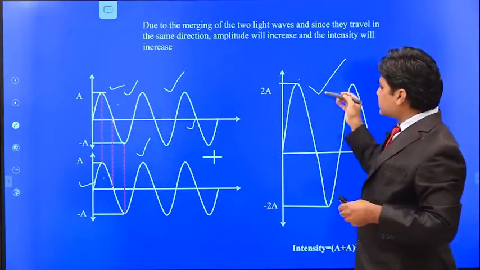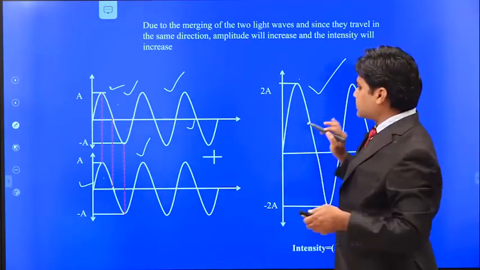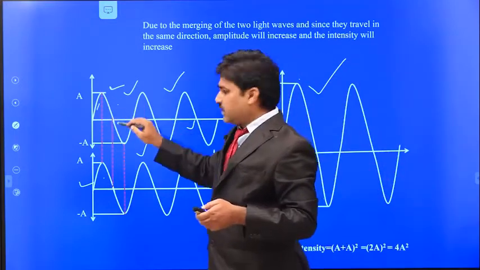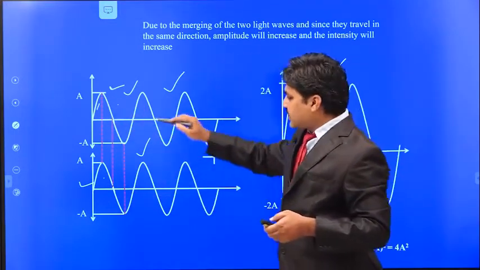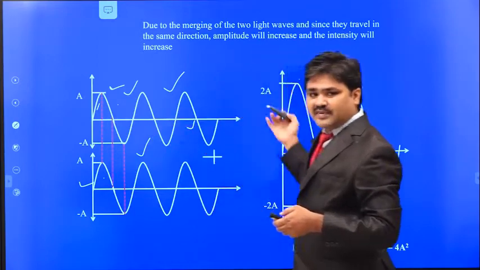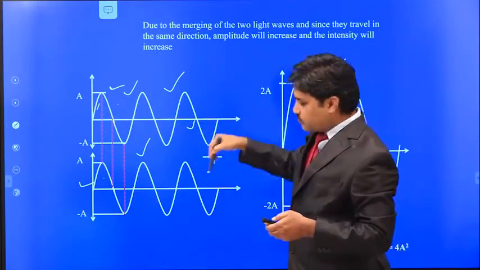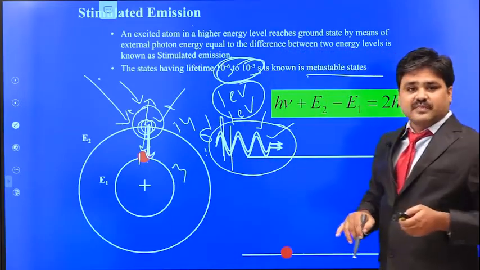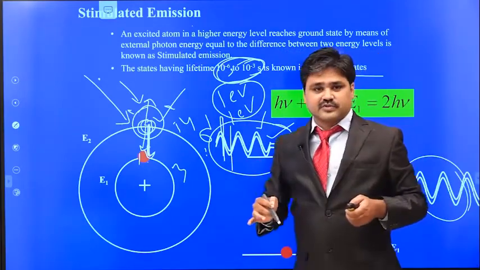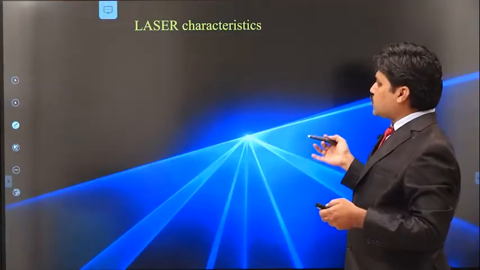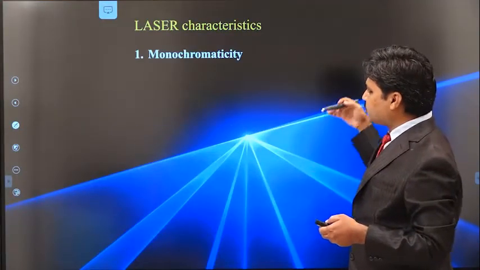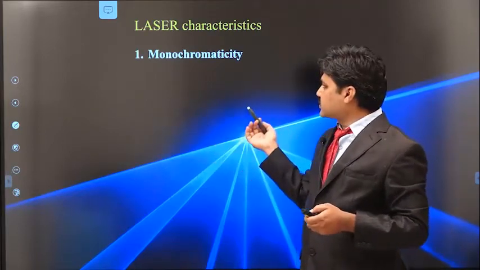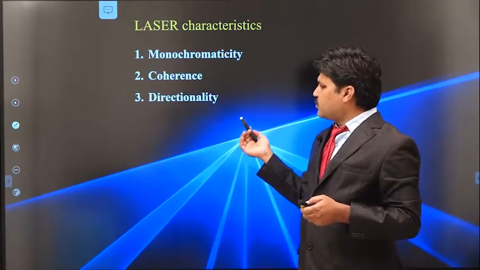So this process is called amplification. Here we are getting light amplification, because these are light waves. Since we get this process by stimulated emission, it is called light amplification by stimulated emission of radiation. So this is the meaning. Now, how are we getting some good characteristics based on this stimulated emission? Stimulated emission gives four important properties.